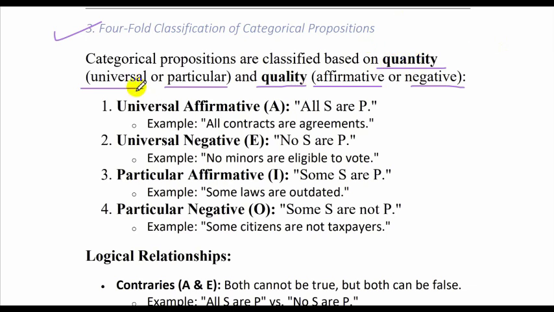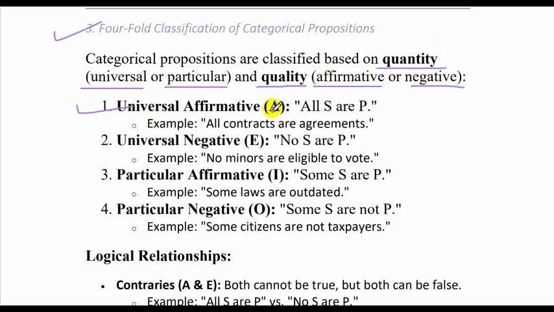So one is quantity. Quantity is divided into either universal or particular. And quality is either affirmative or negative. You don't even need to memorize any of this. This will come naturally once you understand the concept. So let's look at what is universal affirmative.